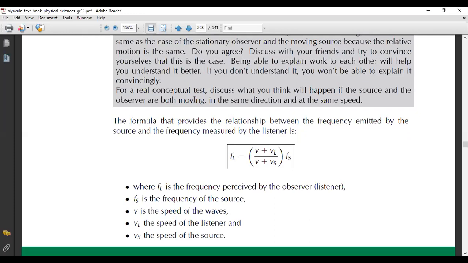so fL is the frequency perceived by the observer. Then fS is the frequency of the source. v is the speed of the wave, so the wave will have a certain speed that is given to you. vL is the speed of the listener, and vS is the speed of the source.